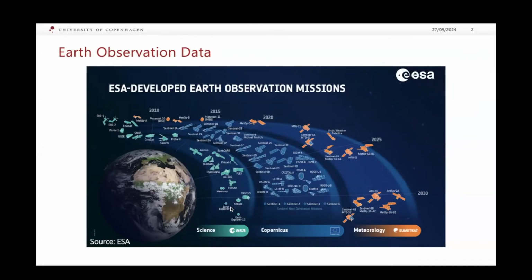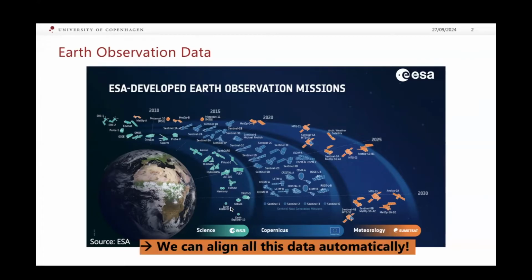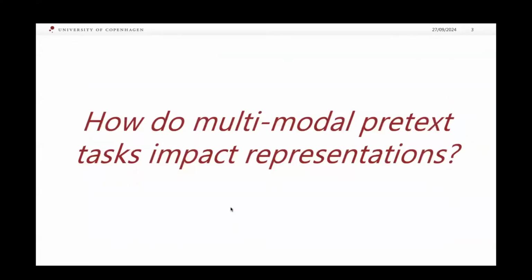In remote sensing and Earth observation, we often face scenarios where ground truth or label data is scarce. The abundance of satellite imagery provides a lot of unlabeled data that can be used to learn meaningful representations without relying heavily on annotated datasets. This creates an opportunity for us to align all this data automatically. Through this work, we study how multimodal pretext tasks impact representations.